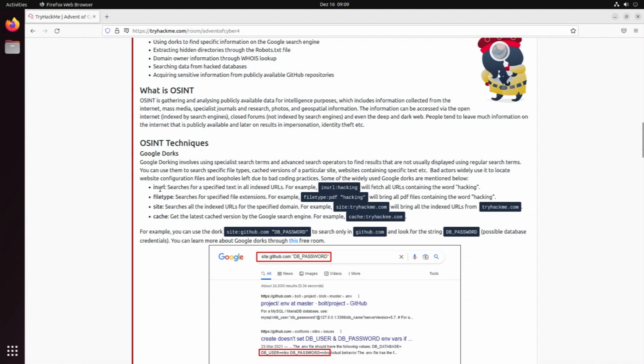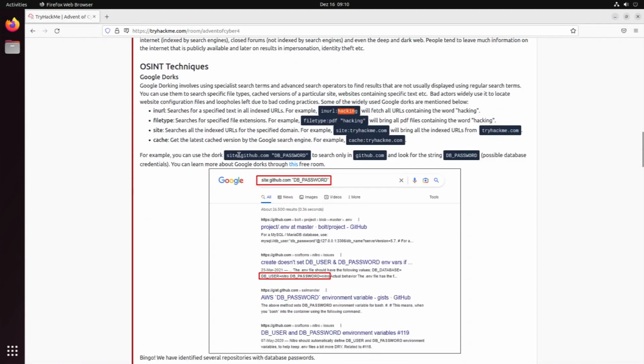For instance, inurl gets you only results where you have, in this case, hacking, any URL that contains hacking. You can search for different file types. You can use site, for instance, you say site:tryhackme.com, and it will get all indexed URLs from tryhackme.com. And you can also get the latest cached version. You use cache:tryhackme.com.